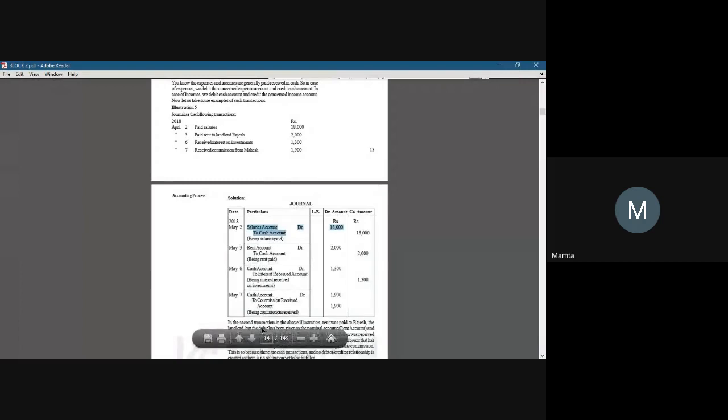So, salaries. Paid salaries of 18,000 rupees. Now salaries are our expenses, so we have to debit it. Salaries account debit, and we have paid cash. We have paid in cash, so we have to credit it, because cash is directly related to real account, and the rule of a real account is debit what comes in, credit what goes out, and here cash is going. So salaries account debit to cash account.